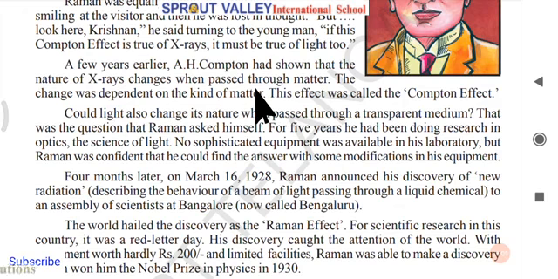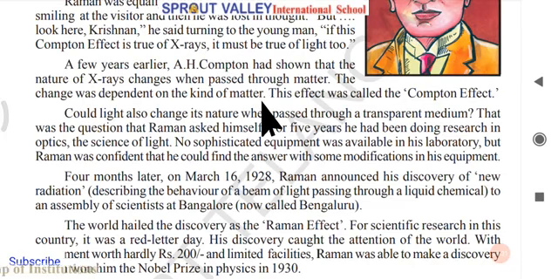Almost most people undergo an X-ray whenever they come across some fractures. What happens there is that we can see the bones, the structure, the fractures. So that bone is the matter, the object in between. When the X-ray passes through that bone, it changes. The X-ray stops there. So the change was dependent on the kind of matter.